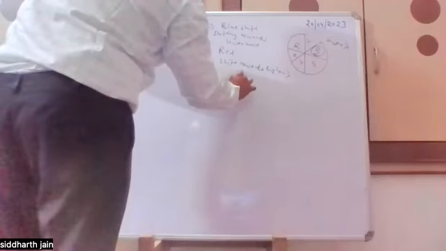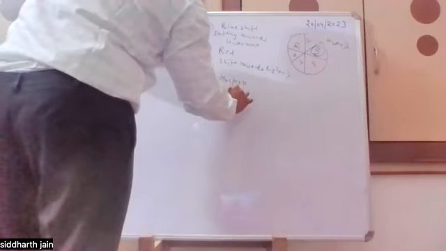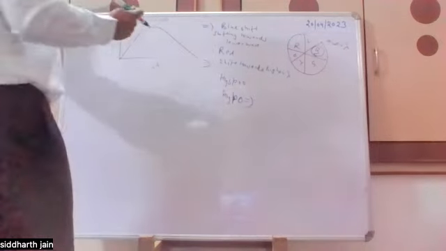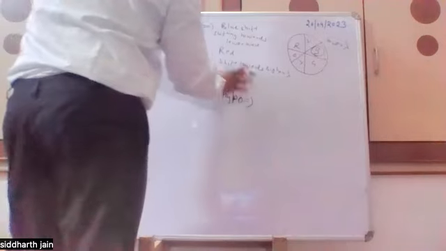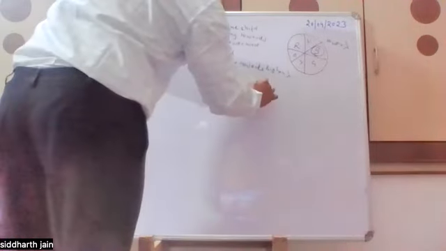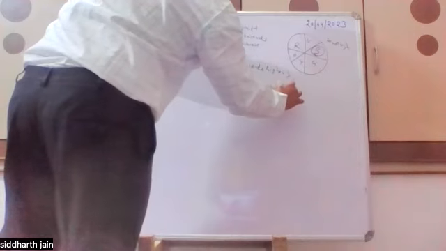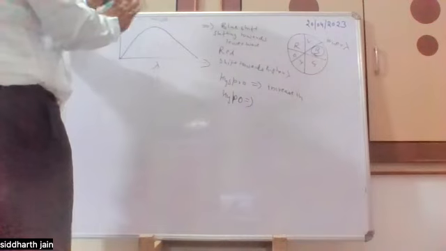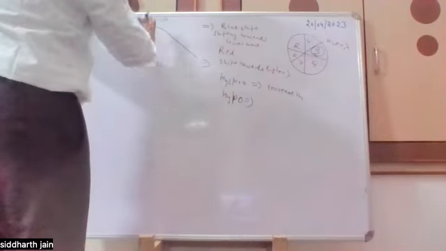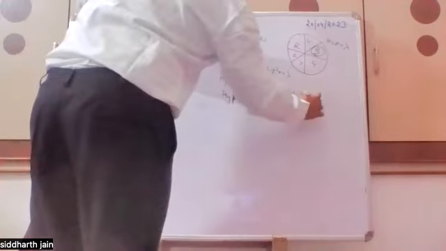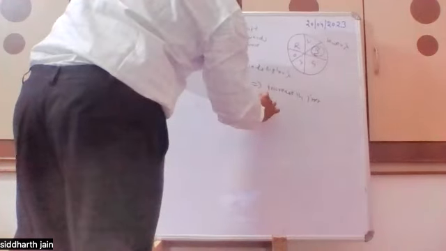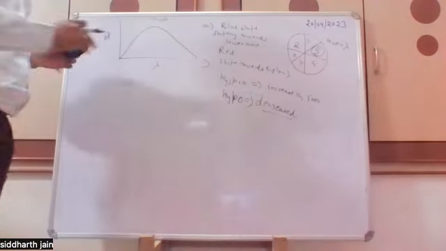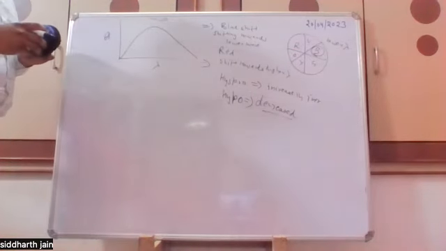Now hyper and hypo. In case of hyperchromic effect, we have an increase in intensity. There is no shift towards higher or lower wavelength. The intensity at the same wavelength is increased, and in hypochromic it is decreased. So these are the different types of effects which are observed in the UV spectrum.